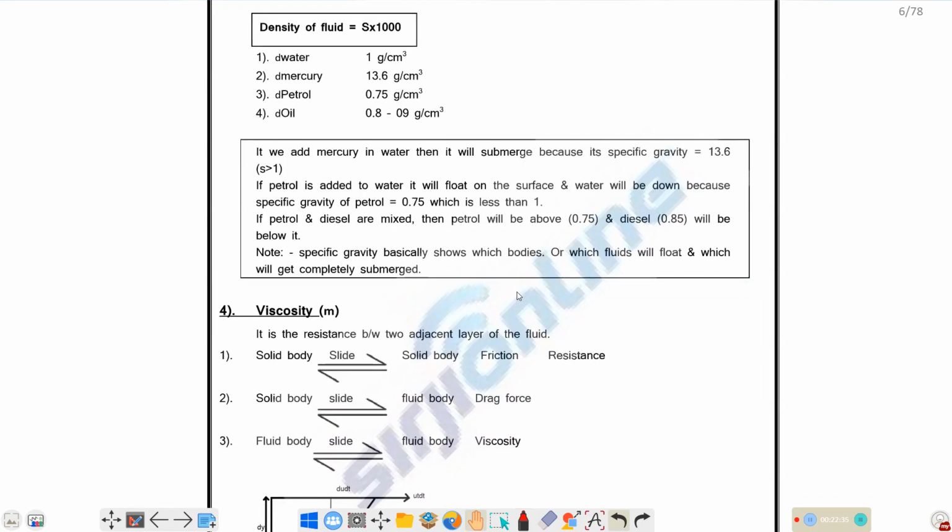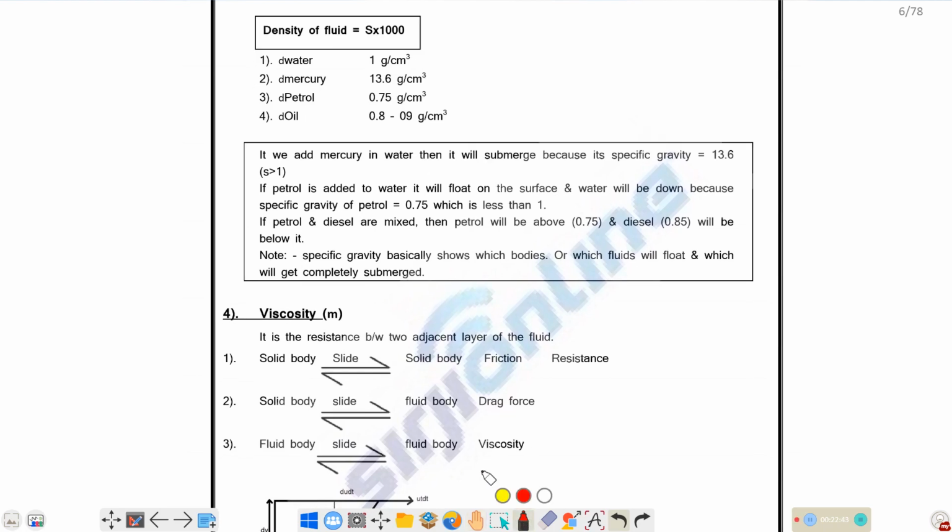Next, what is the density of water? Density of water is 1000 kg per meter cube. In CGS units, it is 1 gram per centimeter cube. For mercury, the density is 13.6 gram per centimeter cube. You have to remember only these two. The remaining things are not important.